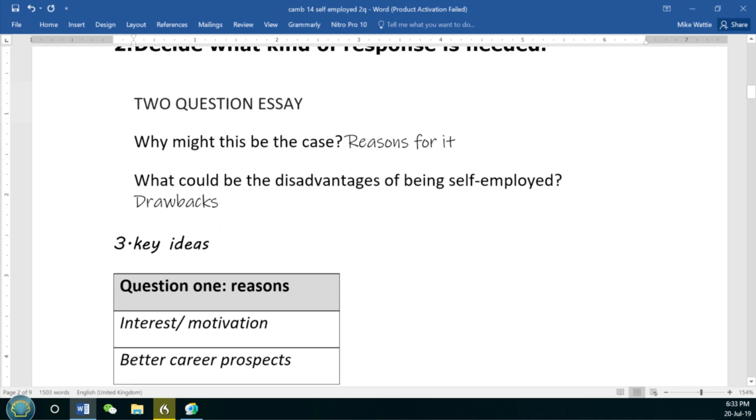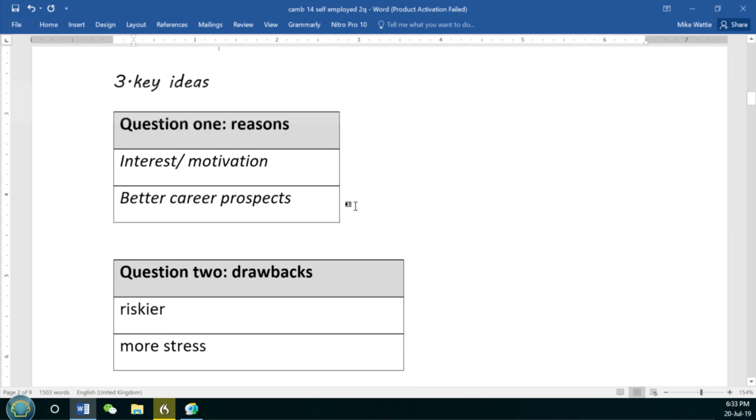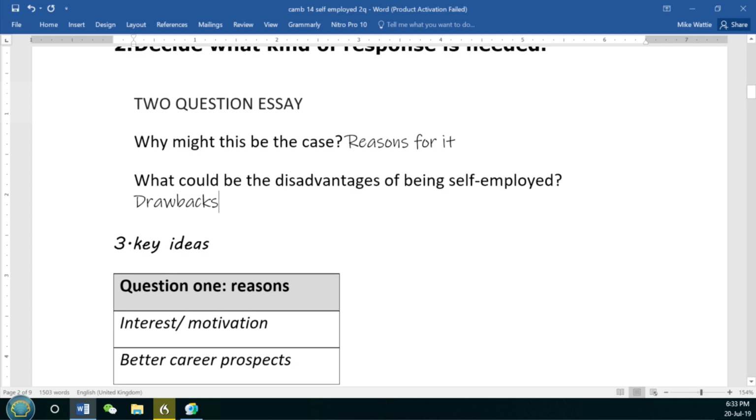Then what we want to do is have some key ideas to respond to these 2 questions. Now, with a 2-question essay, normally it's best to have exactly 2 main ideas for each of the questions. Now, sometimes students ask me, can I just have 1? Yeah, no problem with 1 for this question. Why might this be the case? Yeah, okay. If you have 1 really good reason, okay. A bit risky, because if you don't have a great reason, it's going to limit your score.